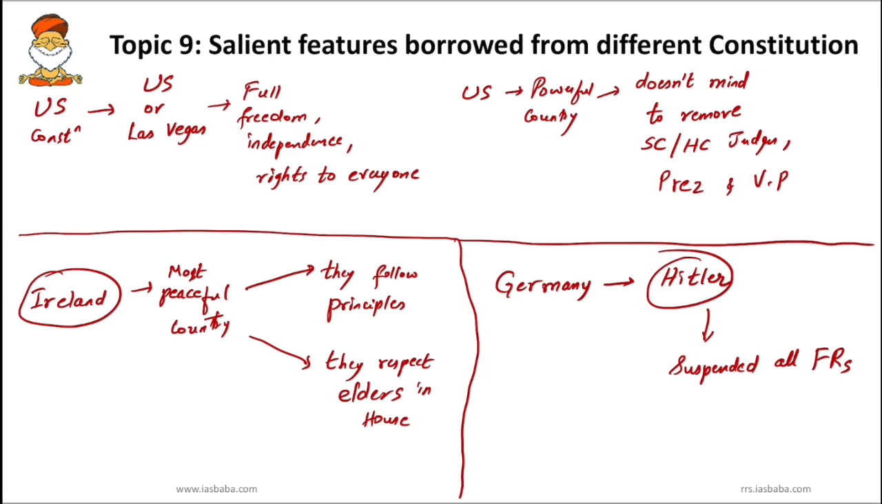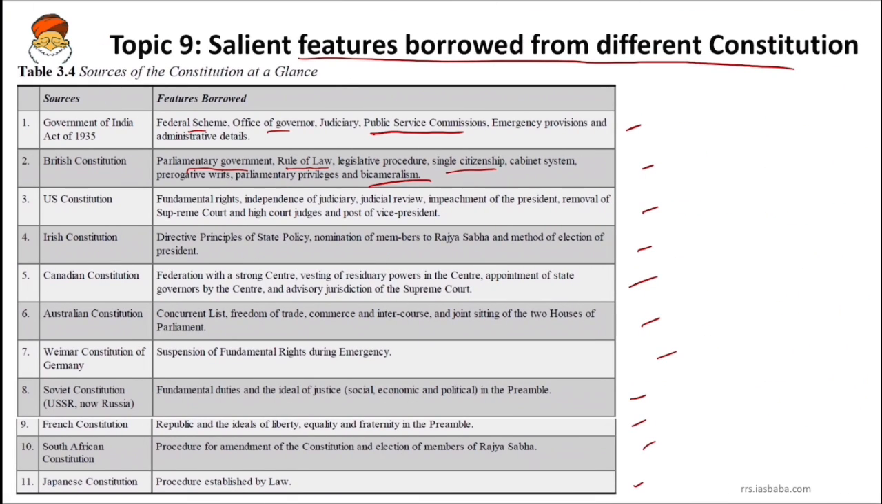So next, try to know US Constitution. As soon as we remember US, we remember two things. One, US or Las Vegas, where there is full of freedom, independence and rights to everyone, right? So people go to US so that they can enjoy all this freedom. So, freedom, rights to everyone. Next, US means it's a powerful country. So they don't mind to remove Supreme Court, High Court judges, even president, even vice president, they don't care. Okay. So remember this. So with that we can relate with the US Constitution.